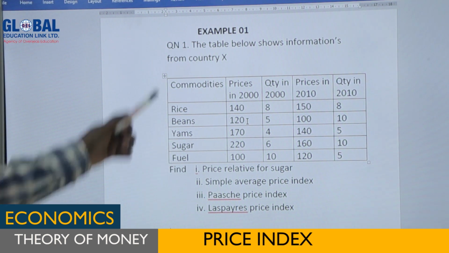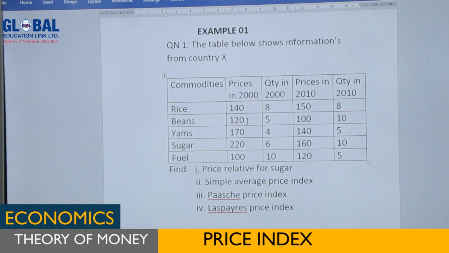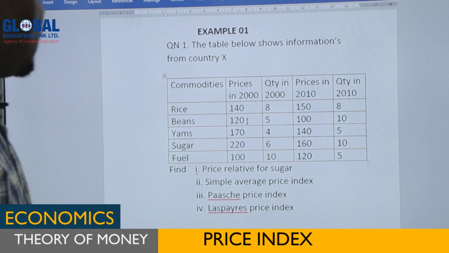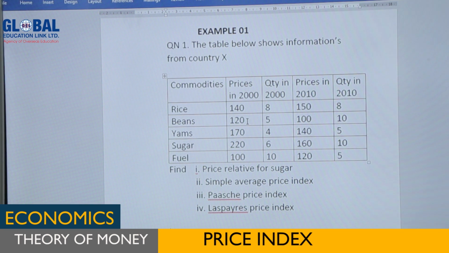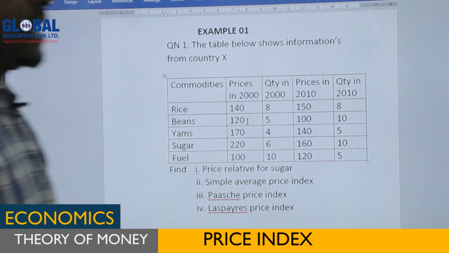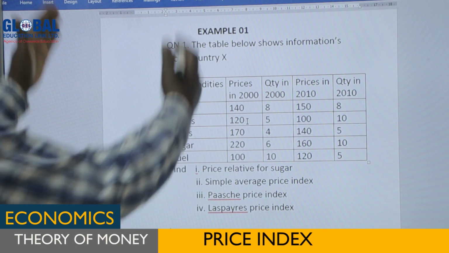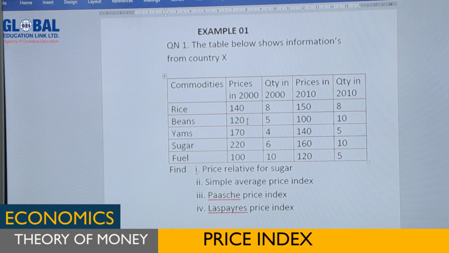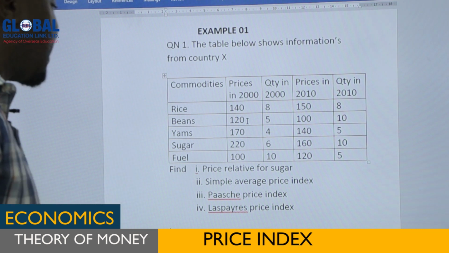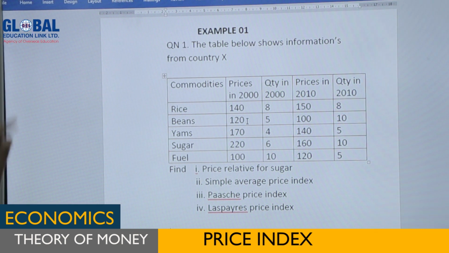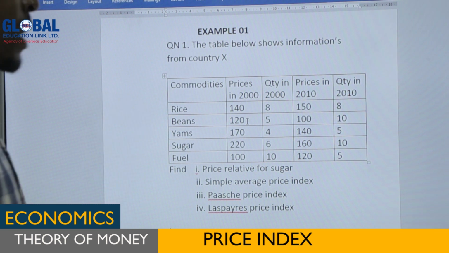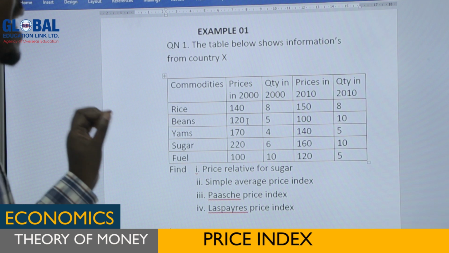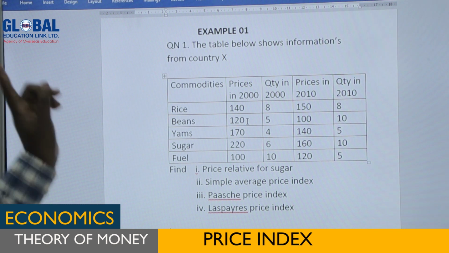Then you have prices in 2000, you can see them. It means this 2000 will be taken as the base year, as we have discussed, while 2010 will be taken as the current year. So we are measuring those 2 years. Now the question is, find the price relative for sugar. It means only the price relative for sugar, not any other commodity.